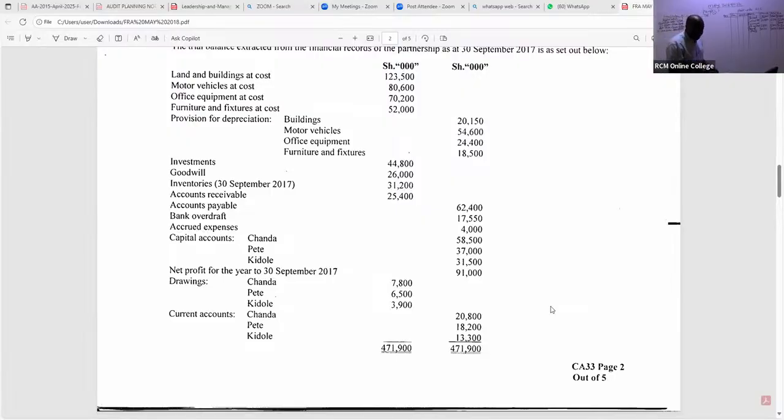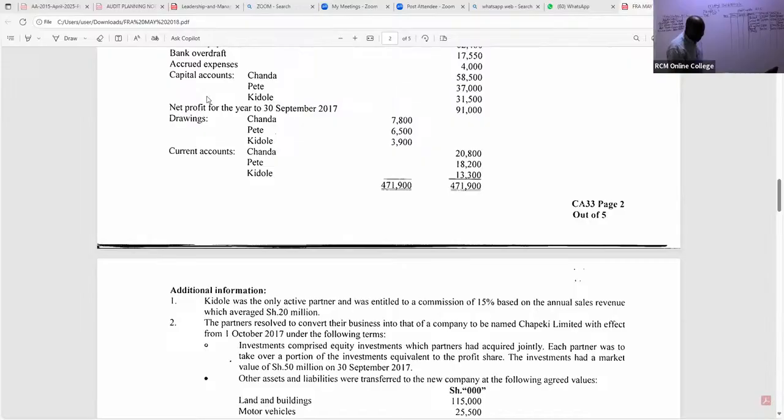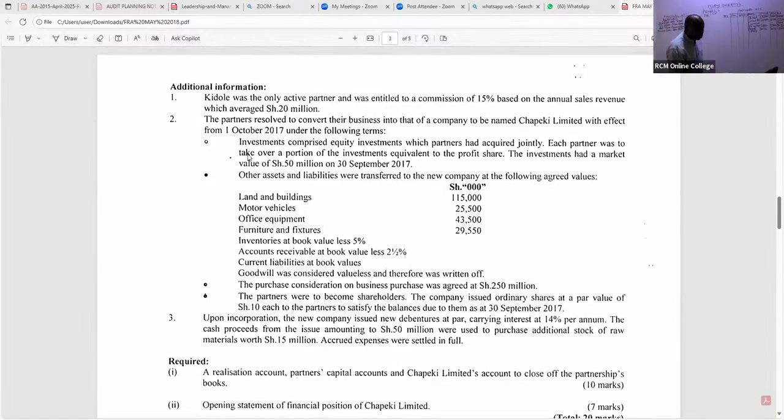Usichoke, endelea tu hivyo kuangalia which assets were taken to the new company. Which other assets were taken to the new company? So ukiendelea hapo mbele, wanakuja na kuambia pia kulikuwa na inventory. So ukiangalia inventory, they're trying to tell you something that can confuse you. Book value, don't go for that. Once you establish from this note that inventories were taken over by the new company that was formed from this partnership, you go back to the net book value.